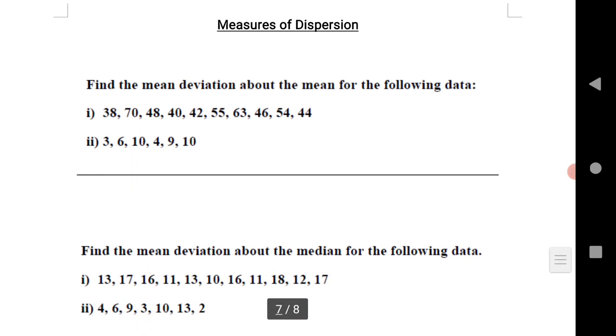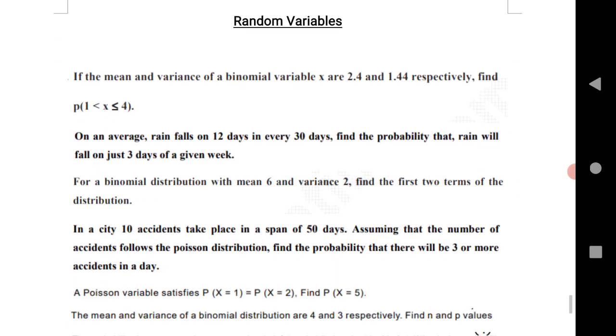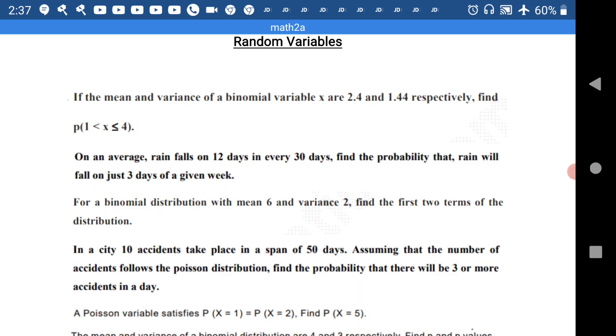Measures of dispersion. This year many things have been deleted from this chapter, but at the same time, for 2 marks this is a very important chapter. If you know just mean deviation about mean and mean deviation about median, just practice this, and the 2 marks are in your pocket. Next is the last chapter, random variable.